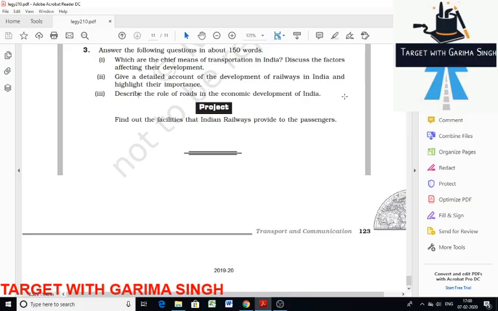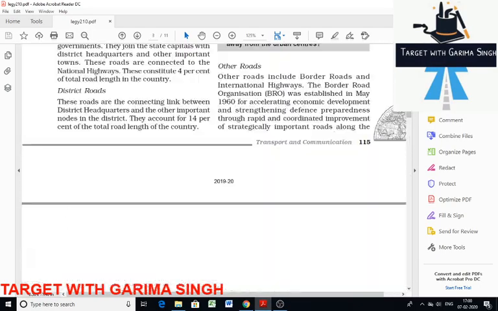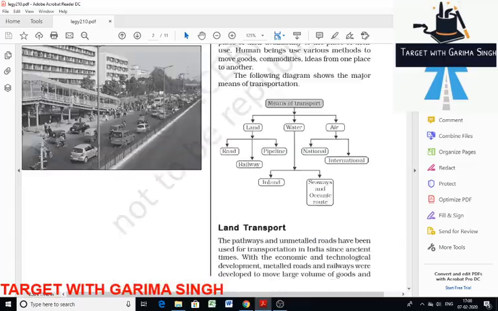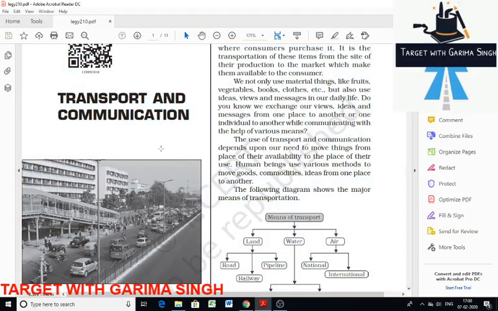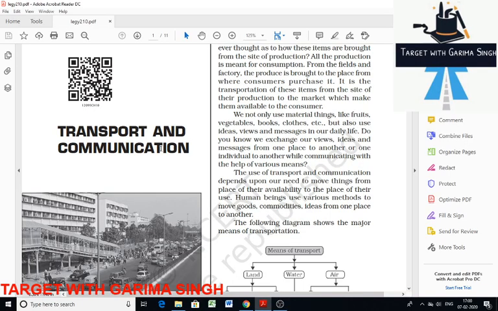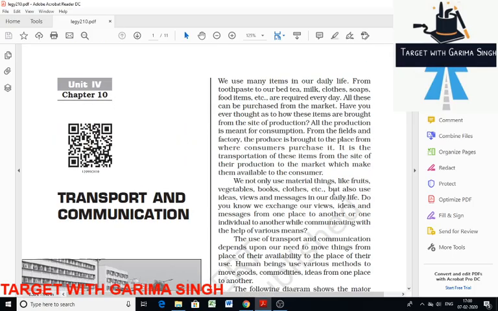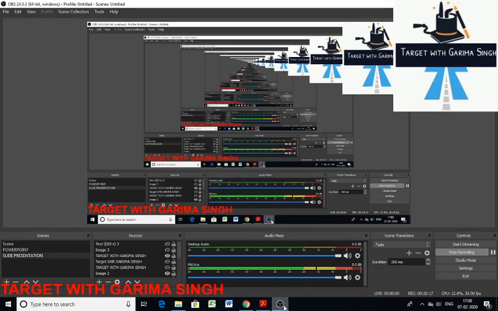So I am wrapping up and winding up this chapter because I am done with the crux and the question and answer discussion. I just discussed the answers, told you the hints, and discussed a few questions in a detailed way. Also, you can add more points from your end. In this we have read transport and communication, means like road, railway, waterways, and airways. We have covered all of these. So just go through the crux. That's it, I'm done with this chapter.